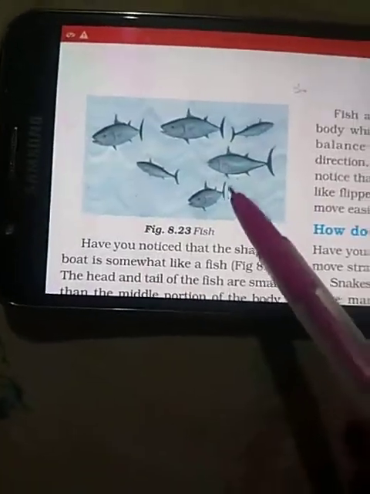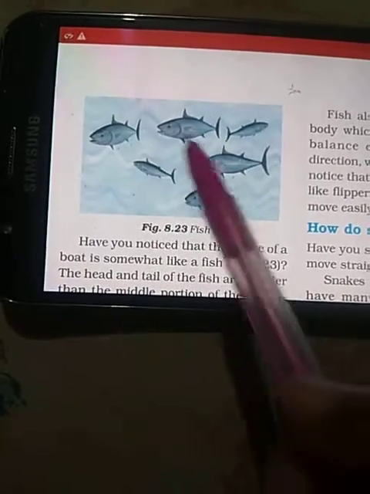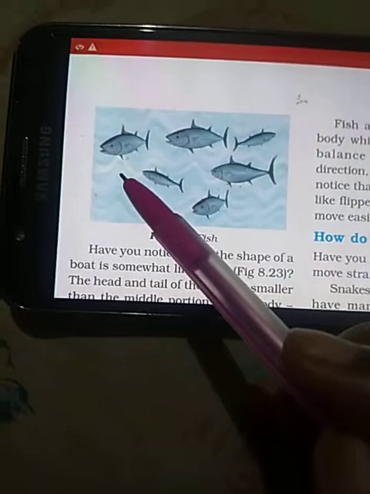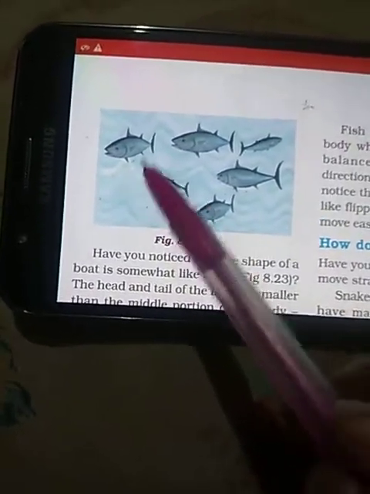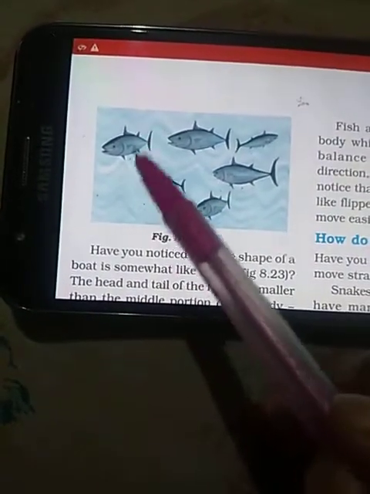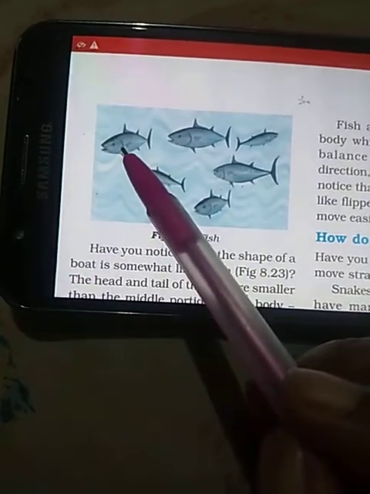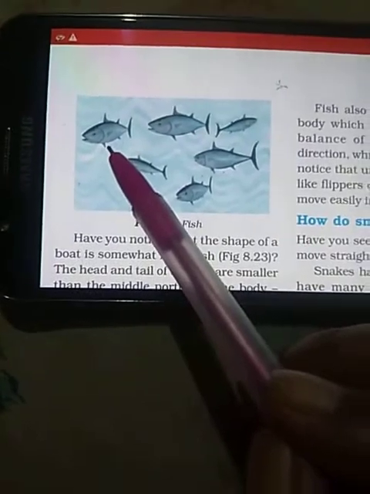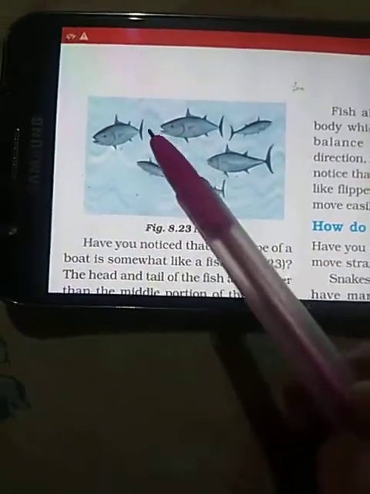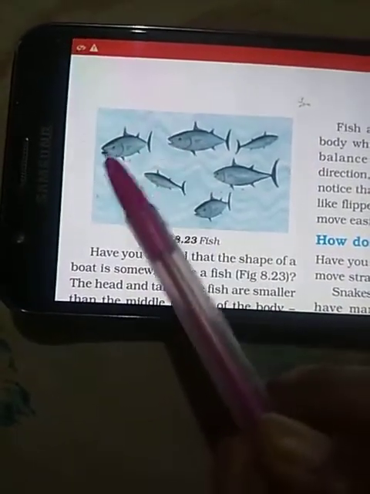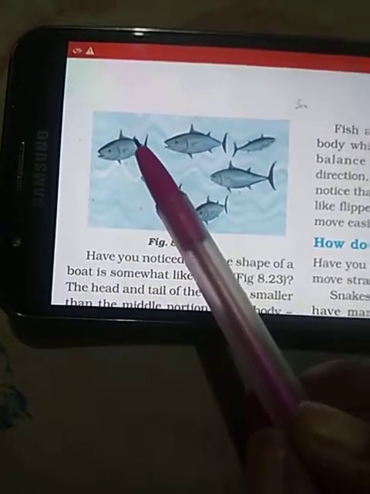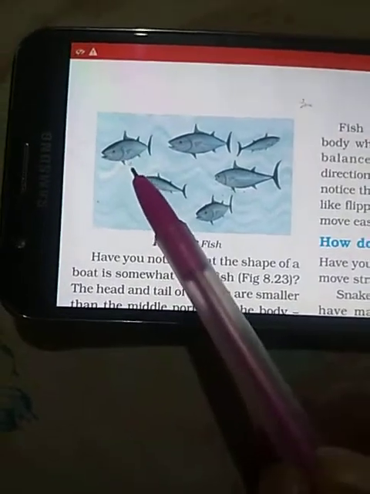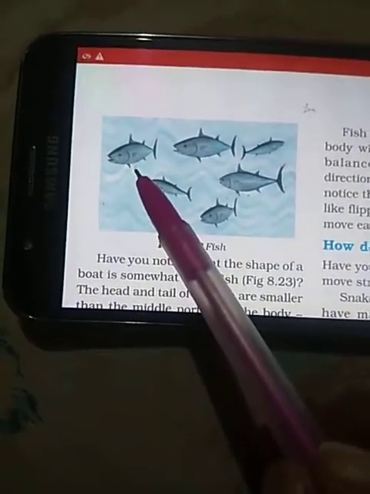See, this is the structure of the fish. And if the fishes are broader like this, will they be able to move in water? No, because when they are flattened or broader, more of their surface will come in contact with the water and it will create more resistance. Therefore, the streamlined body, which is pointed at both the ends, is able to cut through the water and helps the fish to move easily in water.